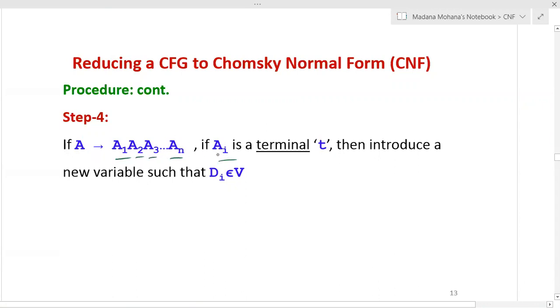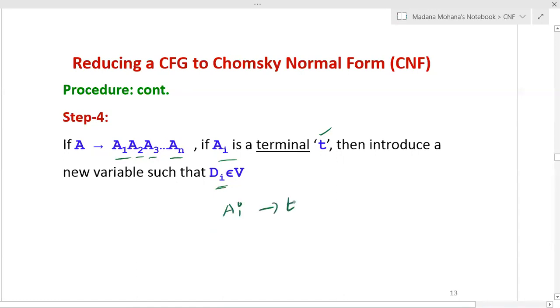Suppose Ai, where i is from 1 to n, may be A1 or A2 or A3 or An or An minus 1. Any one of them contains a terminal, let us say t. So if Ai is a terminal, small t, then introduce a new variable for the terminal such that Di belongs to V.